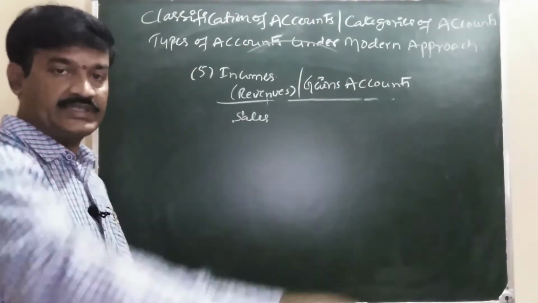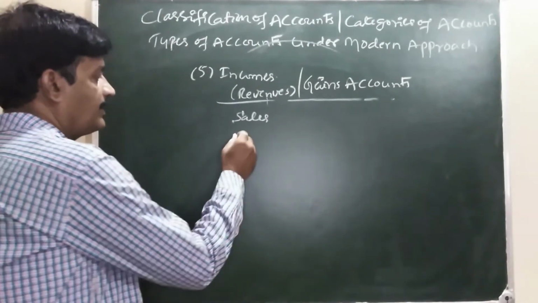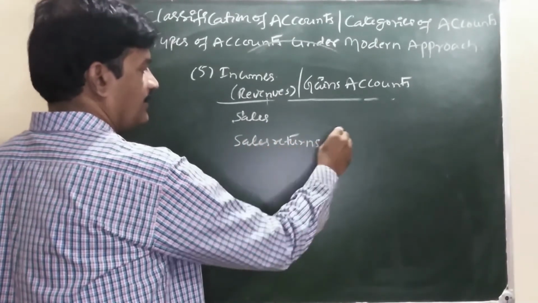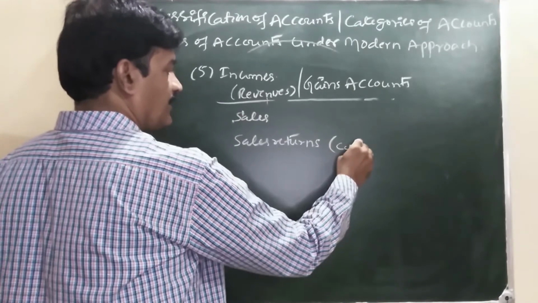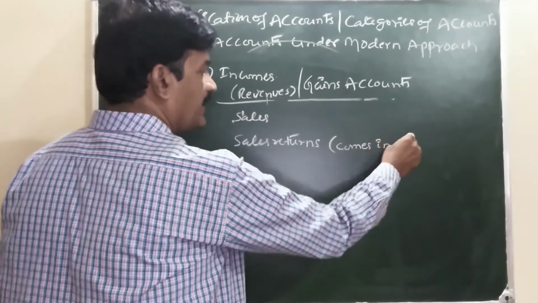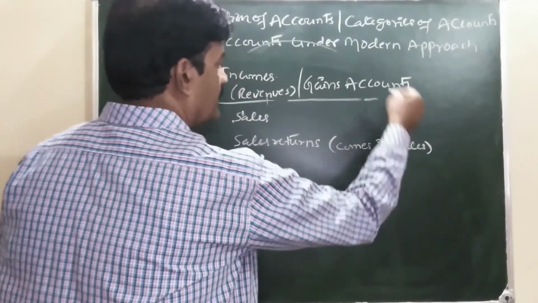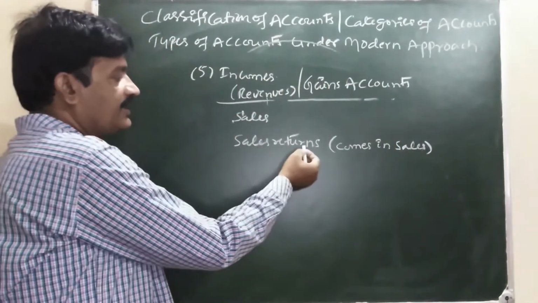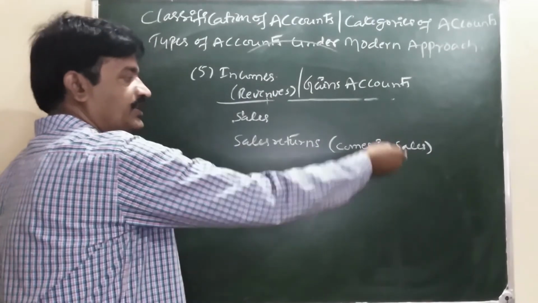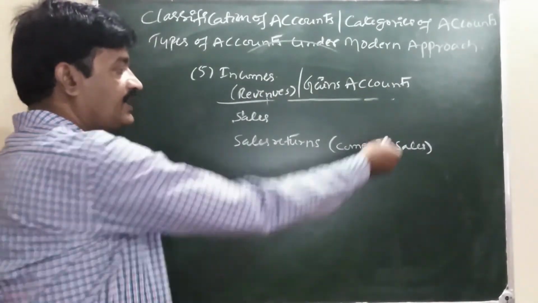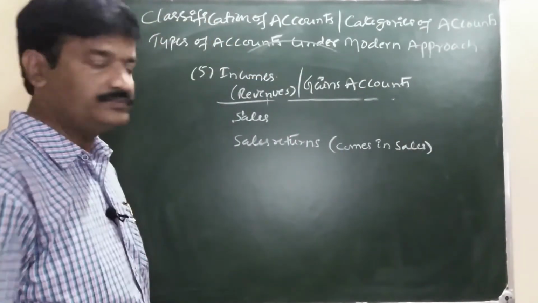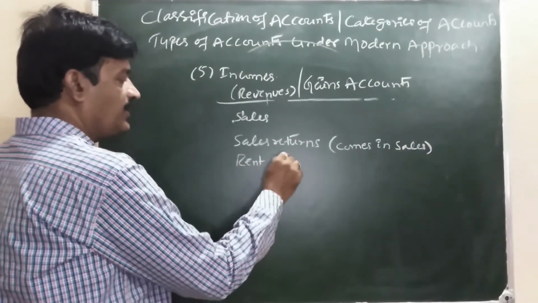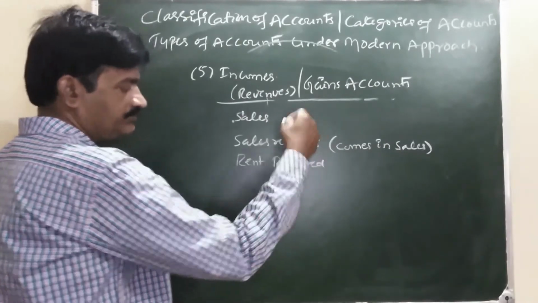Sale of goods. Sales returns comes in sales. Sales comes in income. Sales returns comes in sales. It reduces sales. Sales comes under income. Now, rent received is income.